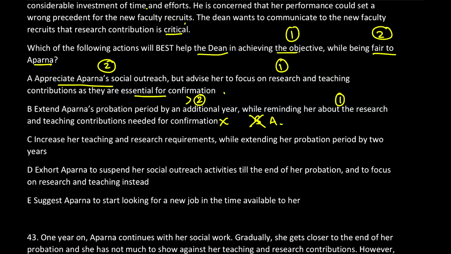Increase her teaching and research requirements while extending her probation period by 2 years. This is going out of the scope, because 3 years, we know that again this is more leniency. So this is absolutely not. Okay. Option D, exhort Aparna to suspend her. Suspending Aparna will not be fair to her. So this option is gone. Suggest Aparna to start looking for a new job. Not fair. So that gives our answer as option A.